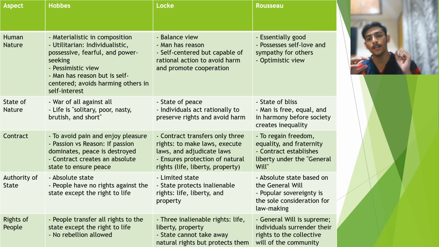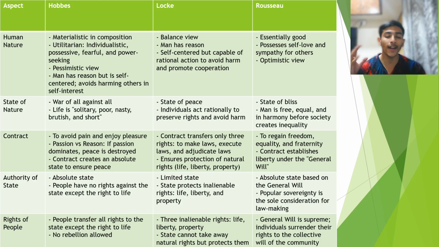So basically the contract establishes liberty. He gives liberty to individuals under the general will. It was also an absolute state based on the general will of the individuals, and popular sovereignty is the sole consideration for lawmaking. So in Rousseau's case it was a state of bliss, where man is equal, free, and there is harmony before society creates inequality. To regain this freedom and equality, the contract is to be formed and the state is to be given authority.